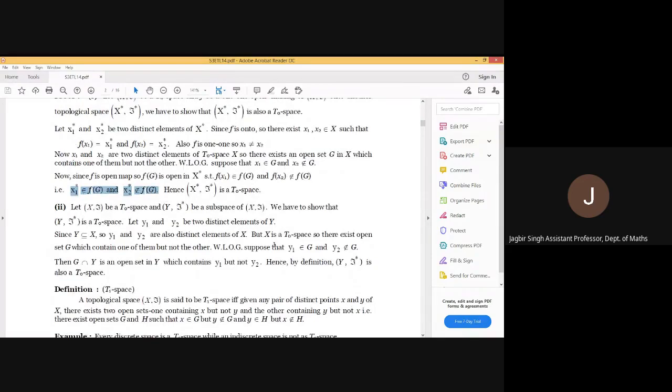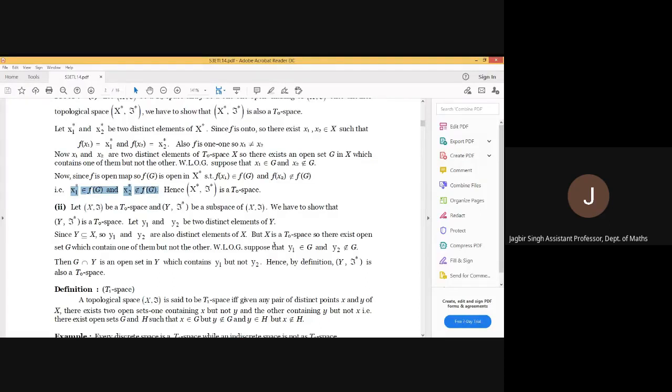Second part, this time we will consider that the space is T naught and we have to prove that its subspace is also T naught. So let X be a T naught space and Y be a subspace of X. What's our target? That Y is a T naught space. For that, let y1, y2 be two distinct elements of Y.